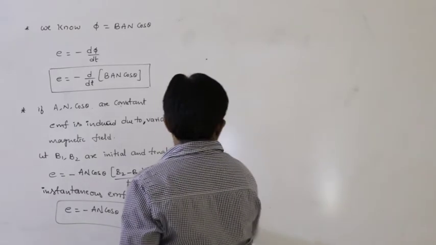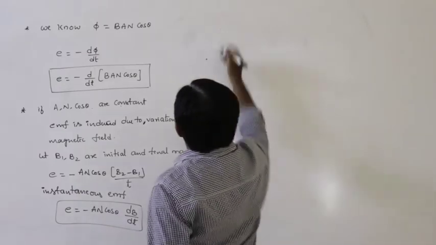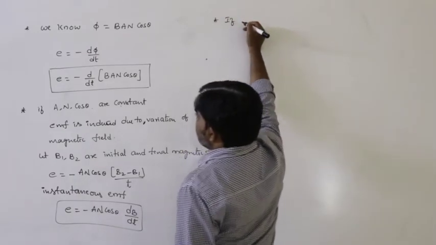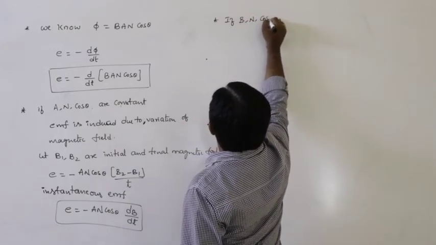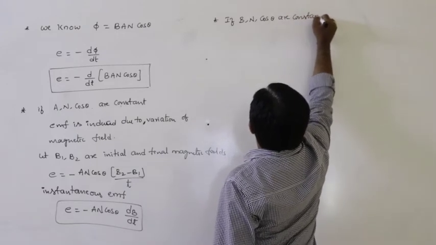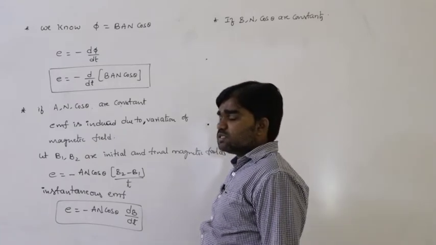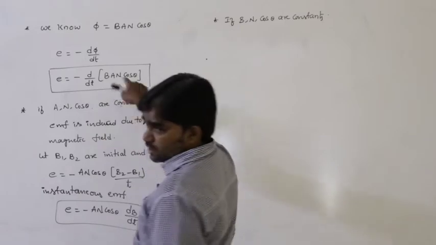Now, the next condition, second application here: if B, n, cos theta are constants, that means B n cos theta constant, these three are constant.